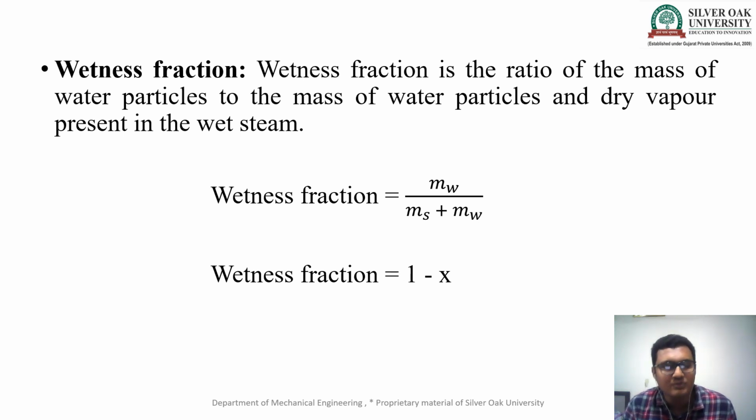It is the totally opposite of the dryness fraction. So wetness fraction is the ratio of the mass of water particles to the mass of water particles and dry vapor present in the wet steam. So wetness fraction is equal to mw upon ms plus mw, and wetness fraction we can consider as 1 minus x. X is denoted for the dryness fraction. So for wetness fraction we can write 1 minus x. So we can get the value of wetness fraction.